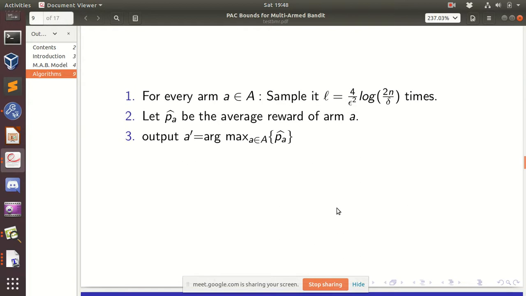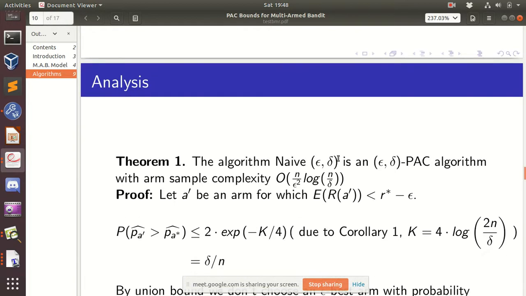But the major problem with this is its sample complexity. It is n log n, actually. So can we do anything better than this? It turns out that we can do better.